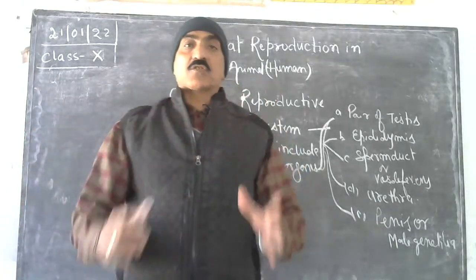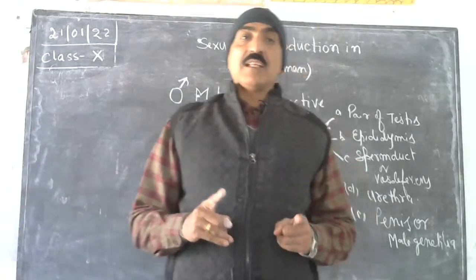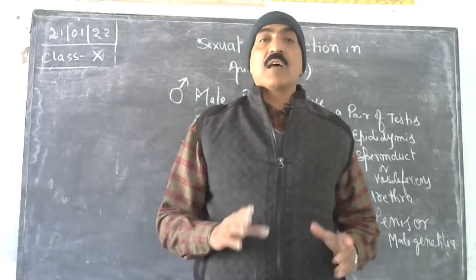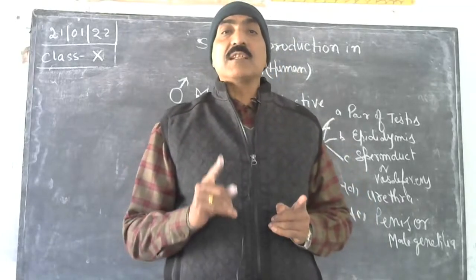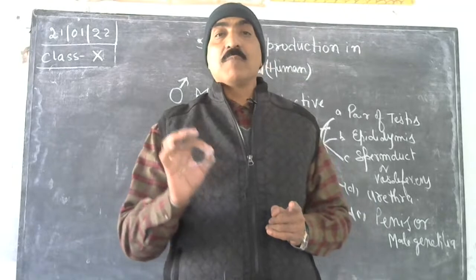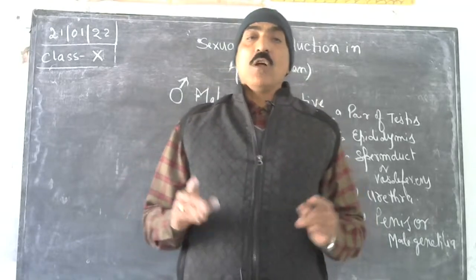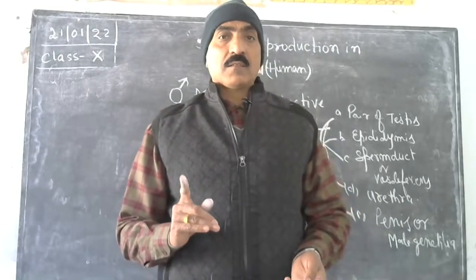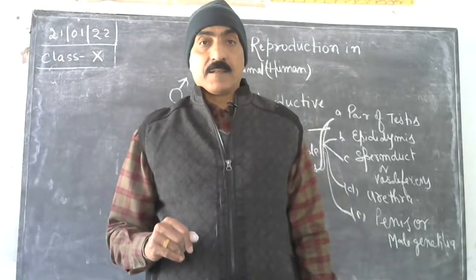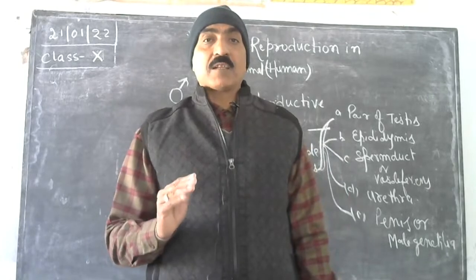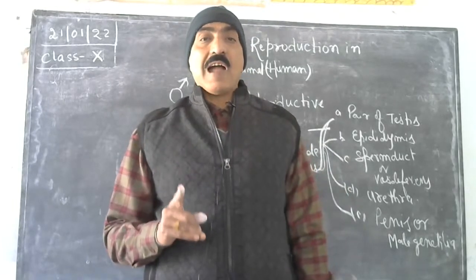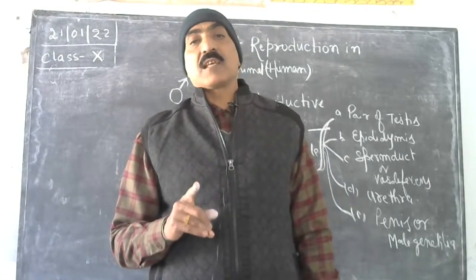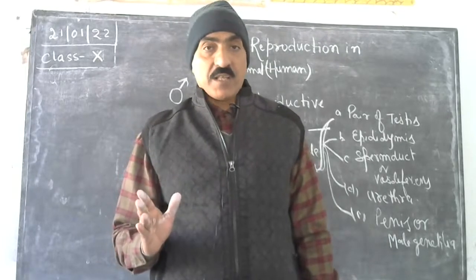Scrotum. This is the scrotum that maintains the temperature of the testis at 2 to 3 degrees Celsius lesser than the body temperature. As you know, the human's body temperature remains only 37 degrees Celsius, but the male gamete will produce only at 2 to 3 degrees Celsius lesser temperature than the body temperature.